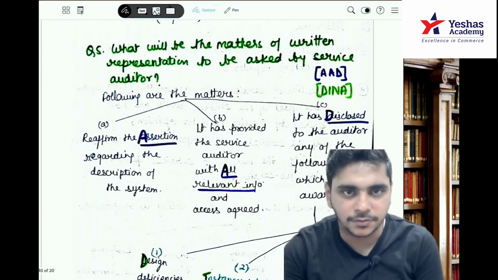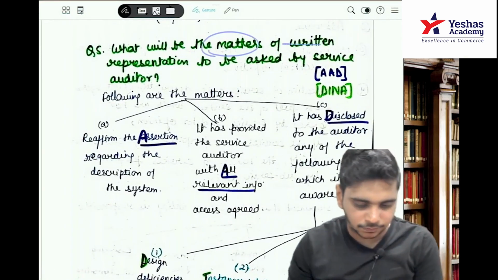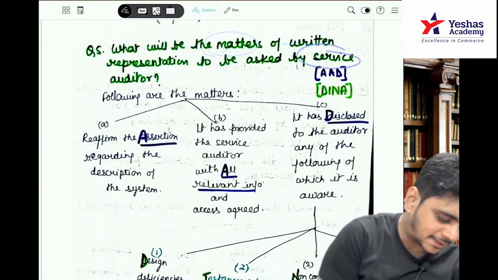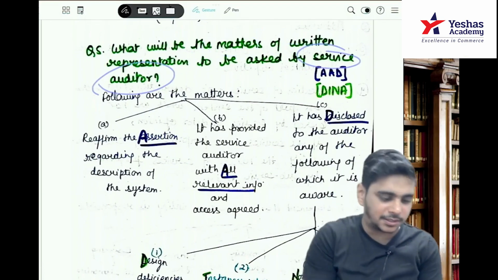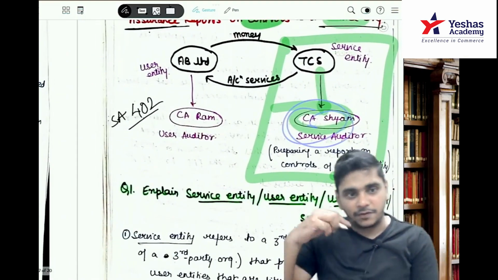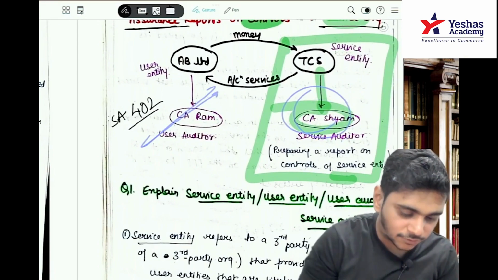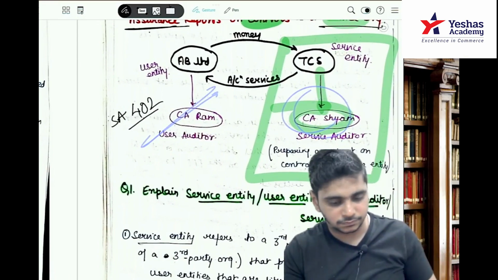Written representations. What will be the matters of WR to be asked by service auditor? I hope you are this much clear that this essay we are studying from Shyam ka perspective. I will be teaching you 402, there we will be studying from Ram ka perspective. Here I am teaching you from Shyam ka perspective.